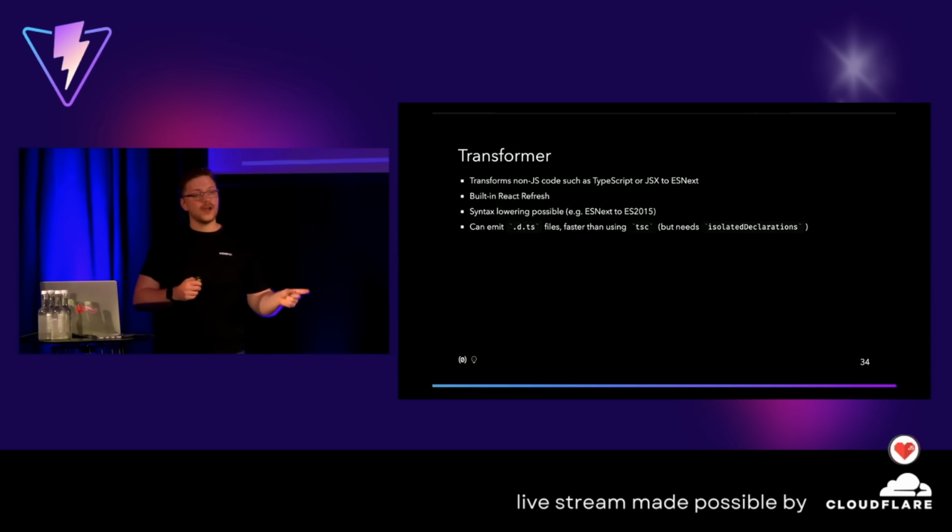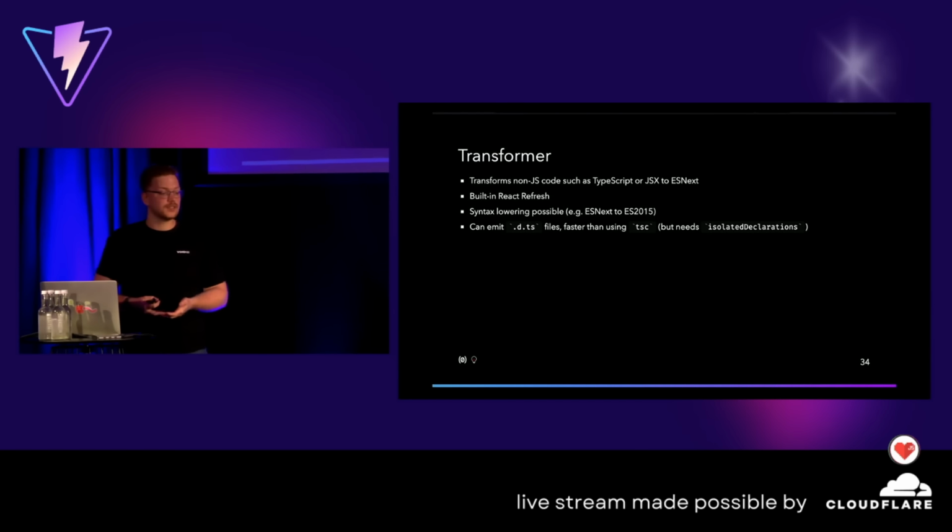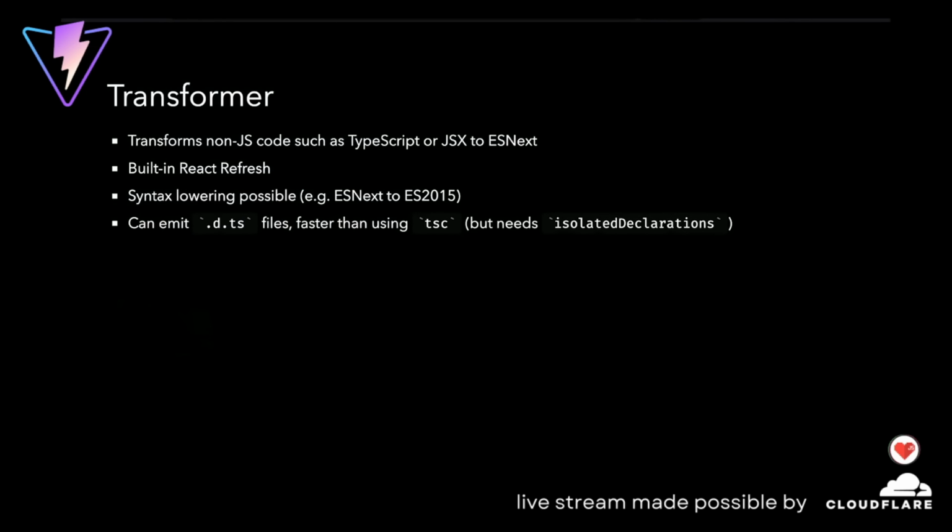Interestingly, you can also create your DTS files, of course, way faster using TSC when you enable isolated declarations, because then we can skip the whole type checking step there easily. It doesn't do type checking then.